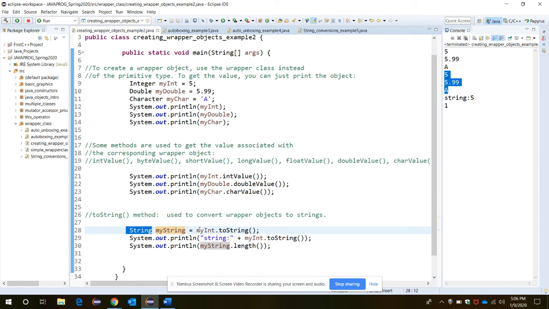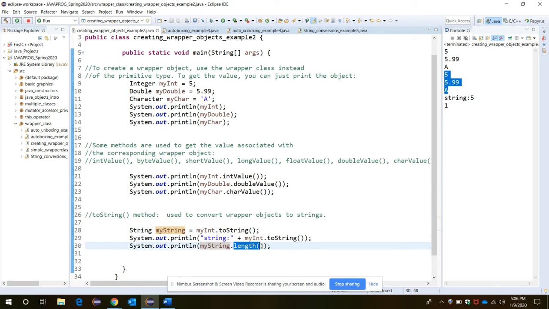This is a reference type variable, or object. Now I'm trying to convert myInt, that is 5, to a string using the toString method. It converts the integer to a string, so that's why we are using the toString method.